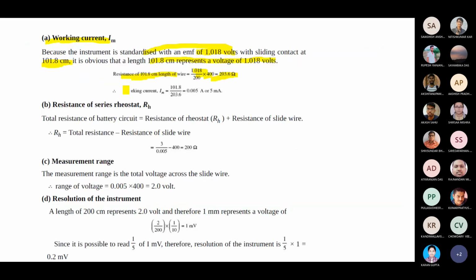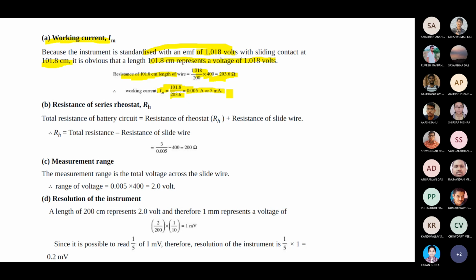The potential is 1.018 volt, and for the resistance of 203.6 ohm, the current is 1.018 divided by that resistance. Directly you are getting 0.005, so you are getting 5 milliampere. Okay, so you are getting the value.